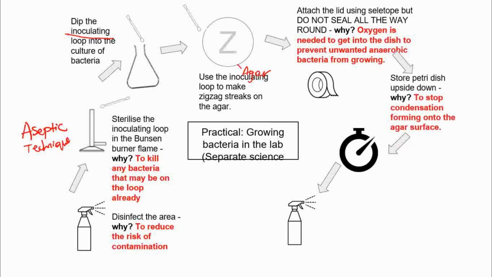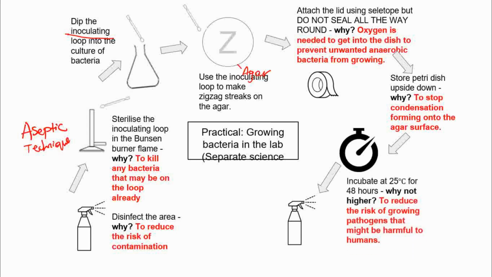Good. Now, after you have that petri dish with the agar and the bacteria which has been inoculated, you need to store it upside down. Very important. The reason for that is to prevent condensation from forming on the agar surface. You leave it for some time, and sometimes you actually place it in a warm oven at the right temperature, 25 degrees for 48 hours. And the reason for doing this, we don't want to put it past 25 degrees because you don't want to kill them, okay?